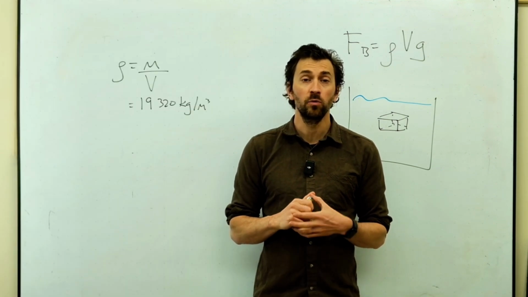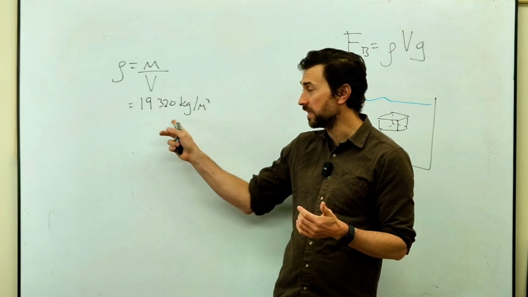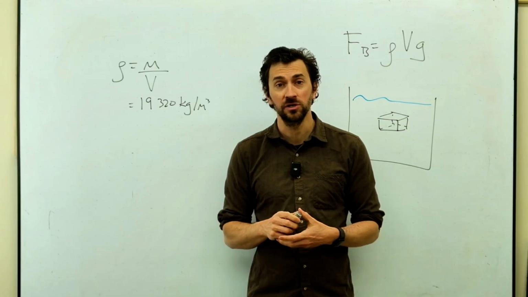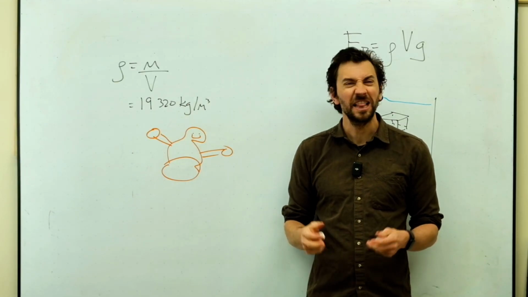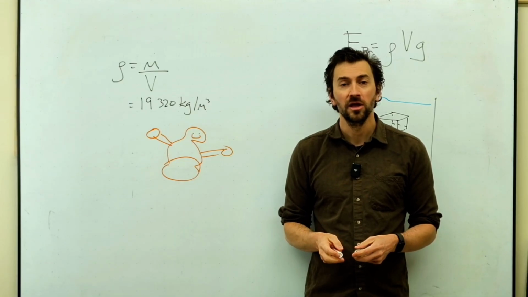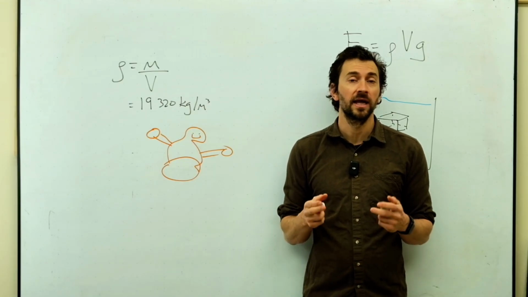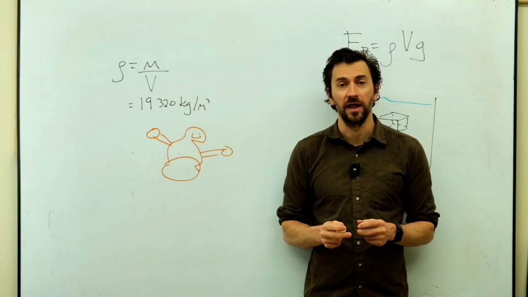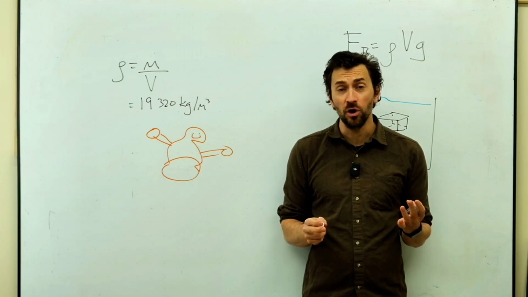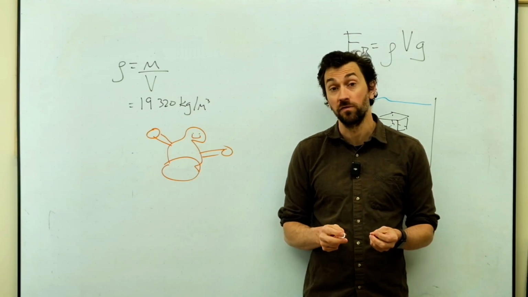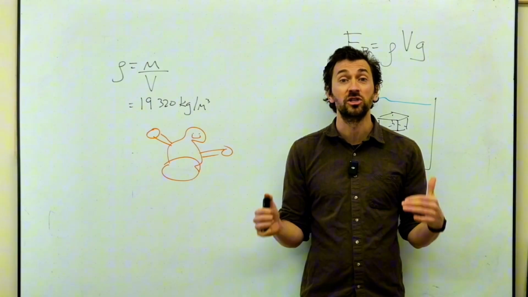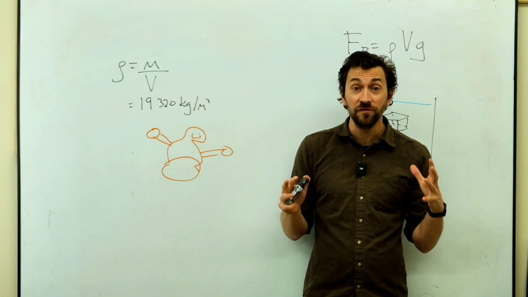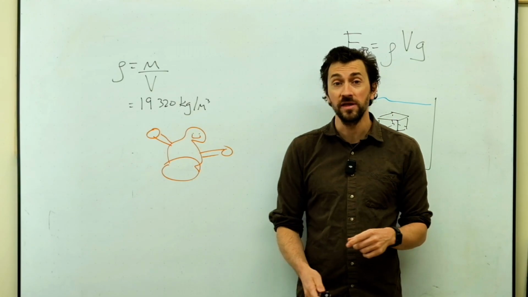So Archimedes was able to weigh this statue, but his problem was he didn't know the volume. I don't know what the statue looked like. Let's imagine it looked like this little thing. So basically, the king was saying, tell me if this is gold or not. And Archimedes was saying, I don't know how to exactly measure the volume of this guy. So Archimedes spent the whole week stressed out about how to figure the volume of this.